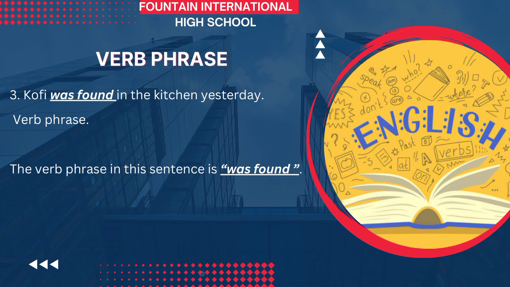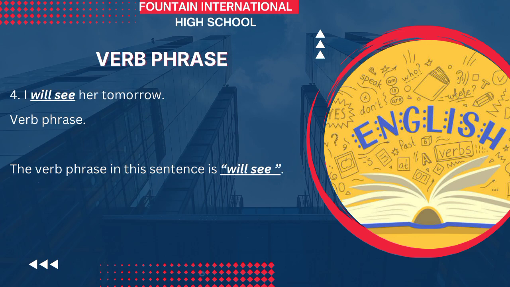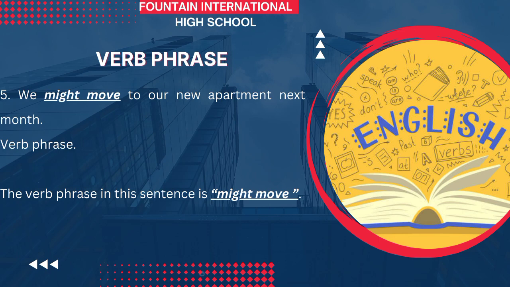The next one, I will see her tomorrow. Will see is the verb phrase. And the last example I will be giving is we might move to a new apartment next month. So the verb phrase in that sentence is might move. Helping verb and main verb.